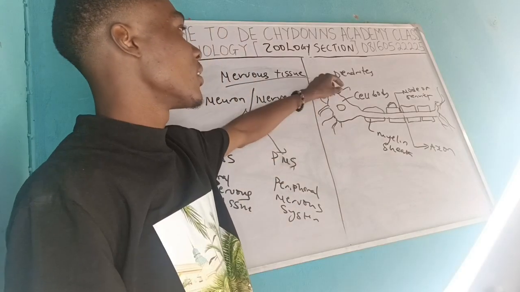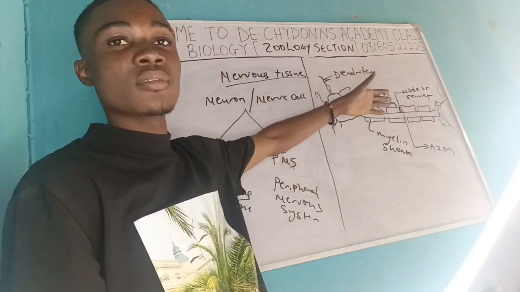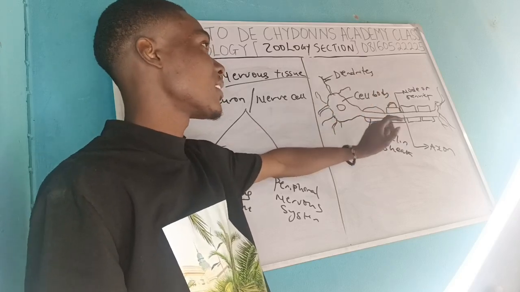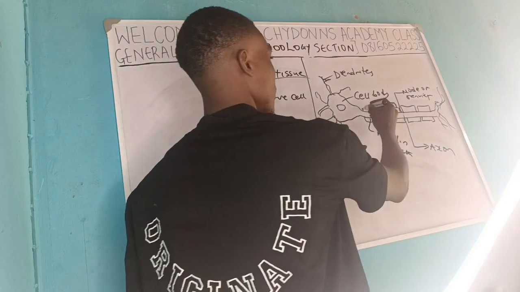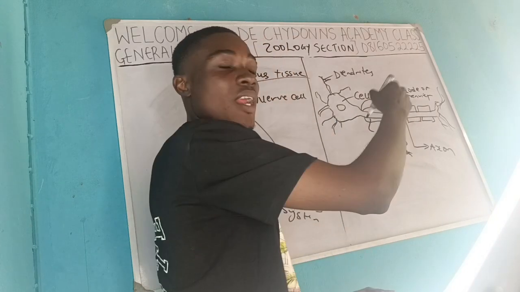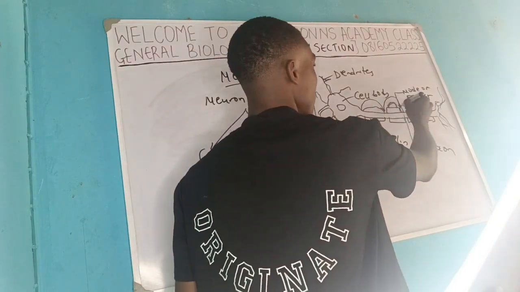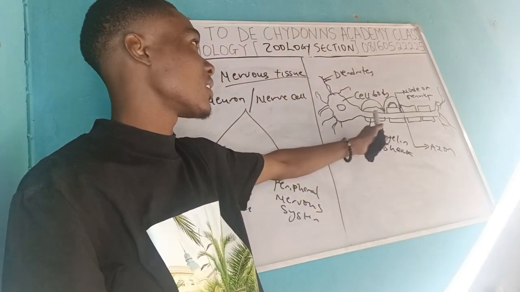Now normally impulses pass along the axon. But in a nerve cell that has the myelin sheath, because of this myelin sheath, the impulse will be jumping. When it gets to this place, it will jump from one node of Ranvier to another. Because of these obstructions, because of the myelin sheath that is obstructing, they will be jumping.